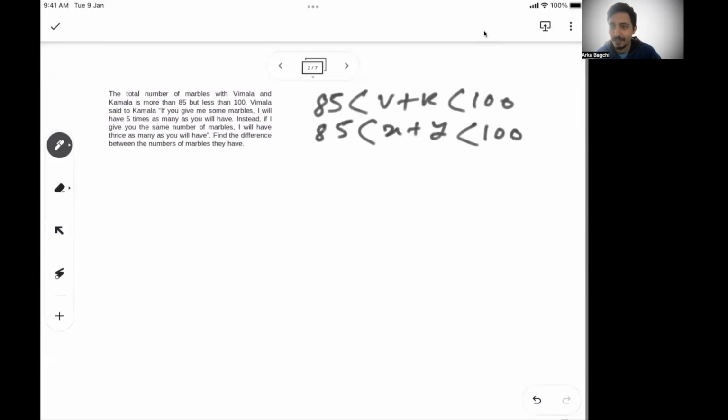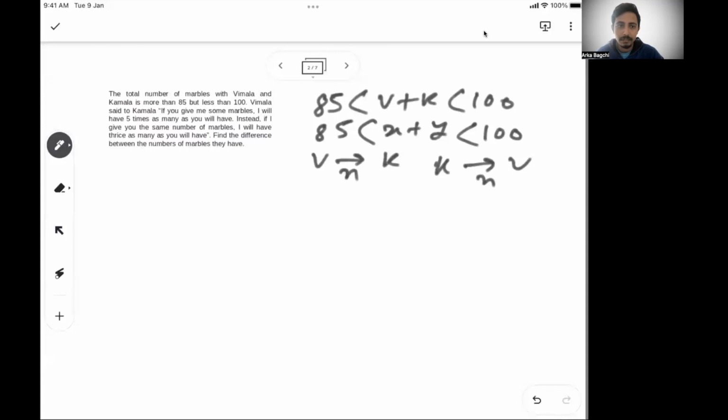So let's convert that to X and Y. Let's say there are n marbles exchanged between Vimala and Kamala. The marbles getting exchanged are the same number, so let's say n.